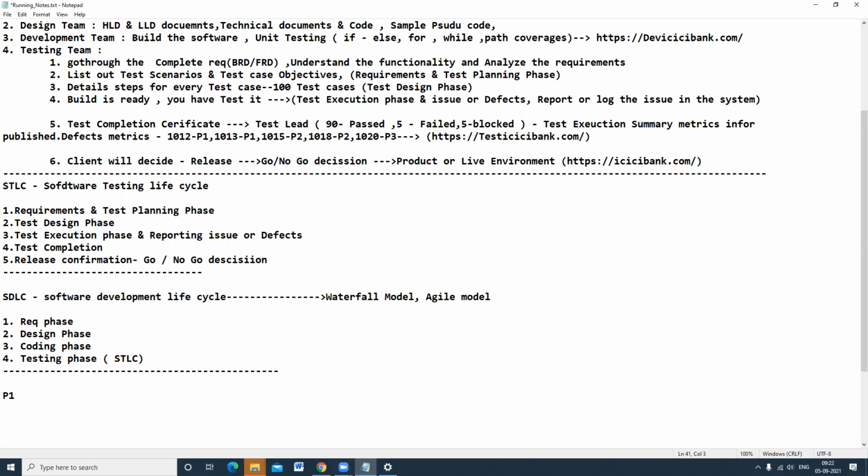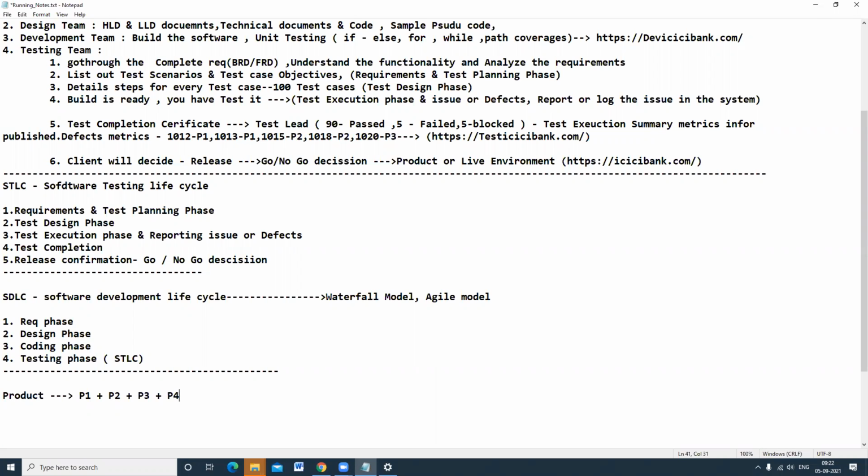Suppose this is your product. You have to develop that product in an incremental approach: P1, plus P2, plus P3, and P4. So the product is developed in an incremental approach.